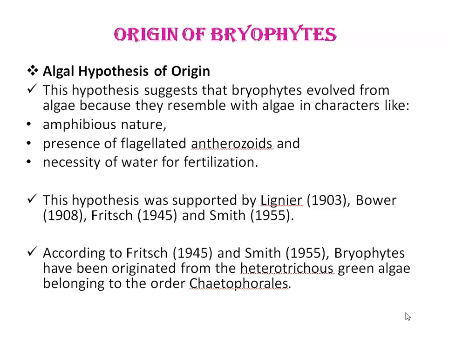For example, Fritschiella, belonging to the order Chaetophorales. Heterotrichous means when the thallus is differentiated into an upright or projecting system and a prostrate portion.